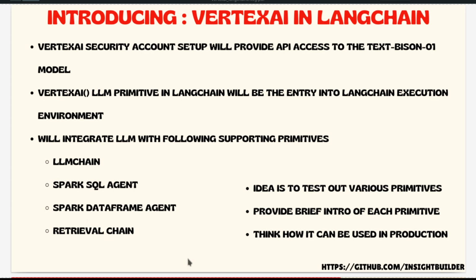What we are going to do in this particular video is I'll be introducing how to get access to the security account and then connect with the Vertex AI API. I will be showing you the setup, and then I will show you how simple, once you get the security account set up, the Vertex AI LLM instance creation is, just a breeze. It's not much of a hassle, but you need to set up the security account correctly. Once those two are done, then we will enter into those additional primitives that I am talking about, and see how they are getting integrated with the large language model that is provided by Google.